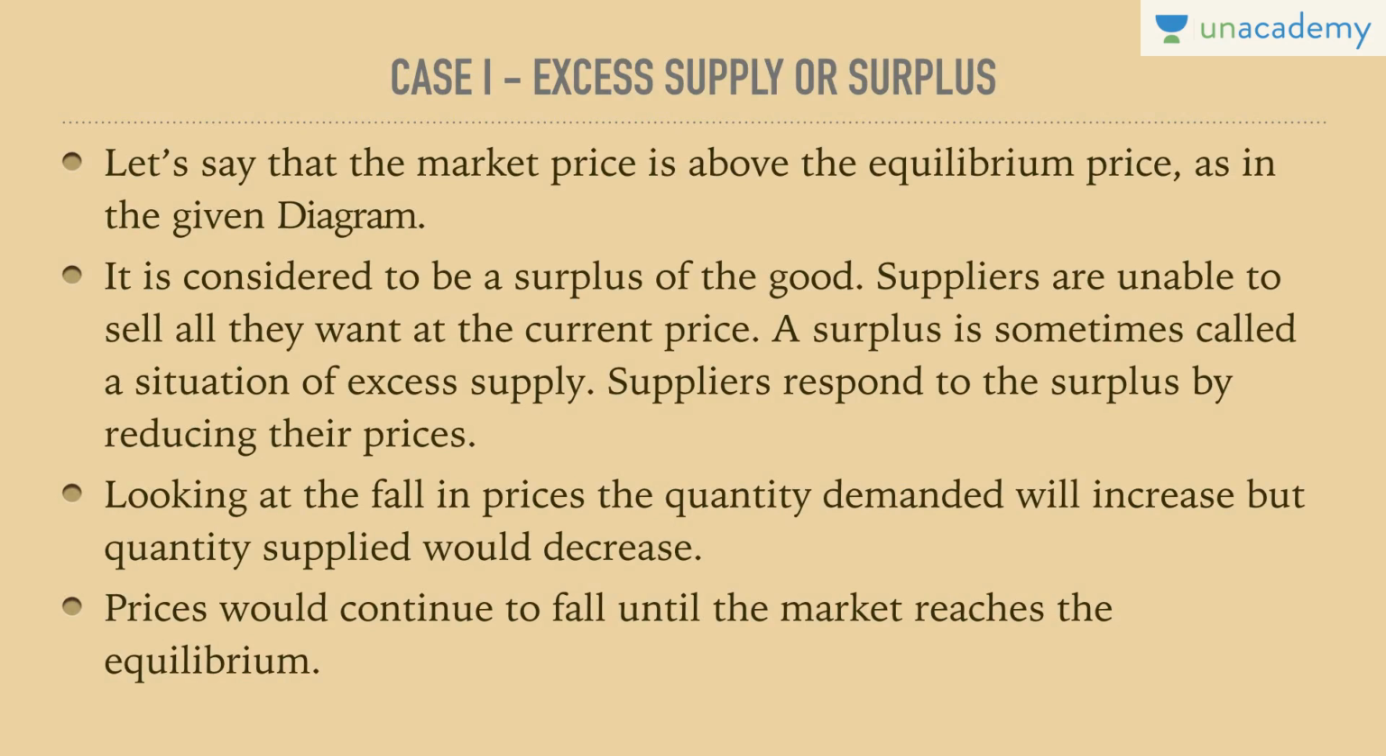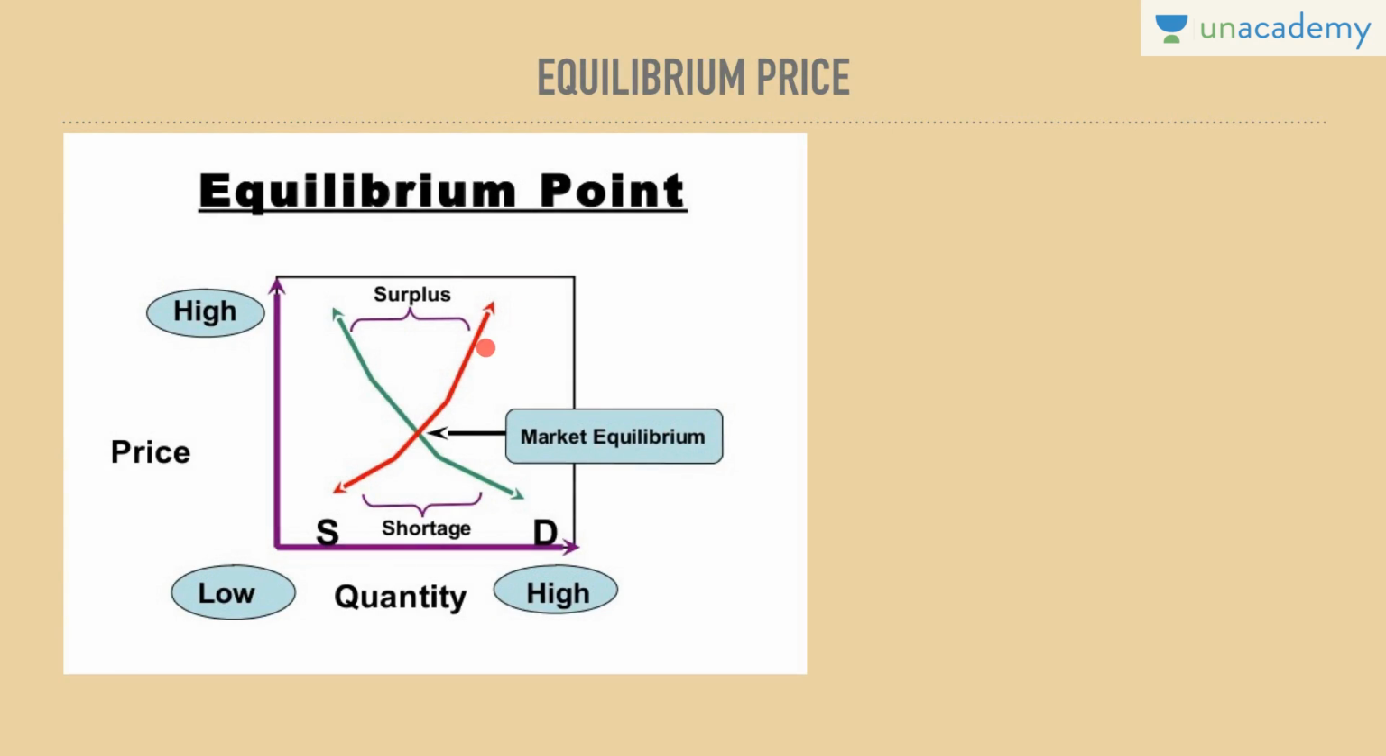So automatically, it would result in payment for goods that they need to purchase. Looking at the fall in prices, the quantity demanded will increase, but the quantity supplied would decrease. Reason being, quantity demanded is increasing because the price is reducing, and quantity supplied is decreasing because the price is reducing and suppliers want an increased price. So prices would continue to fall until the market reaches the equilibrium. Hence, when it reaches the equilibrium, this is the price at which buyers would be willing to pay for this good and suppliers would be willing to charge for this good. Hence, equilibrium point. Suppliers would not be willing to supply at a point lower than this. Hence, in this case, we are at case number 1, equilibrium point.